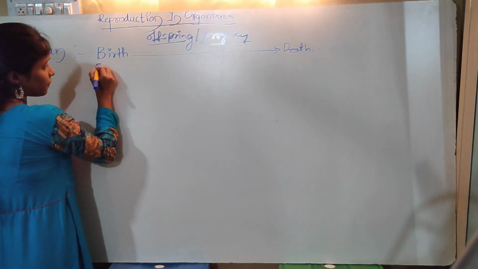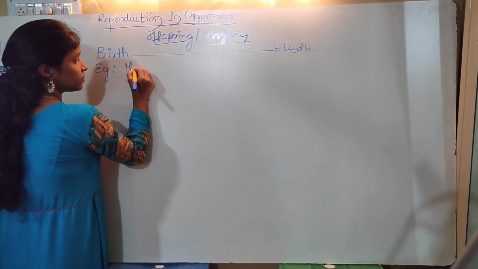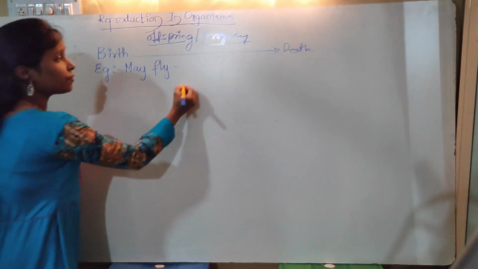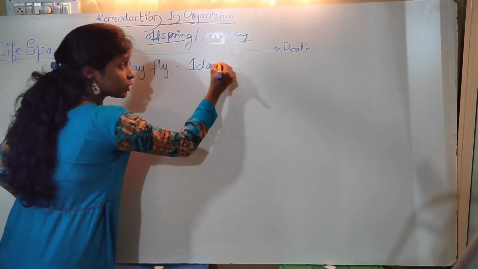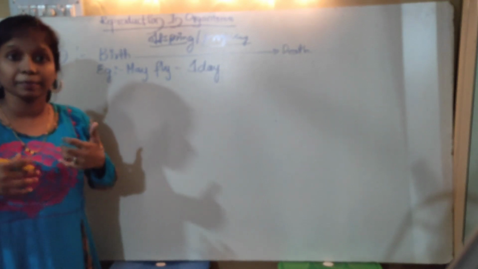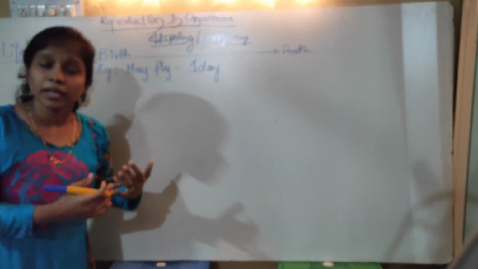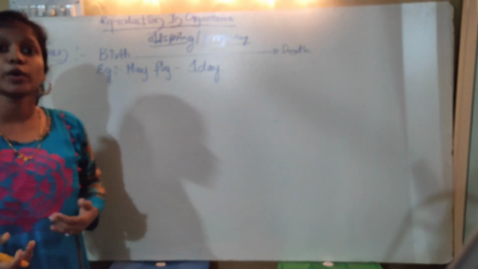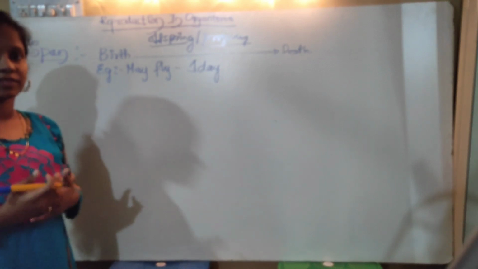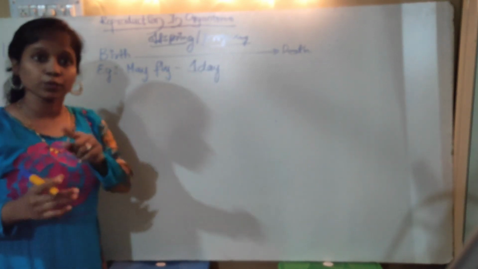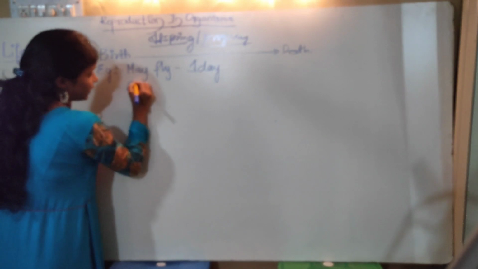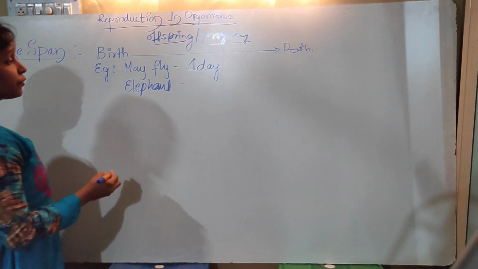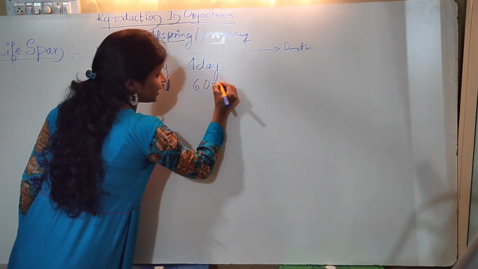For example, in the mayfly, the lifespan is only 1 day, within which it completes its life cycle. That means it takes birth, attains maturity, reproduces, and later dies, all within 1 day. So the lifespan of a mayfly is 1 day. Next, coming to the elephant, the lifespan is about 60 to 90 years.